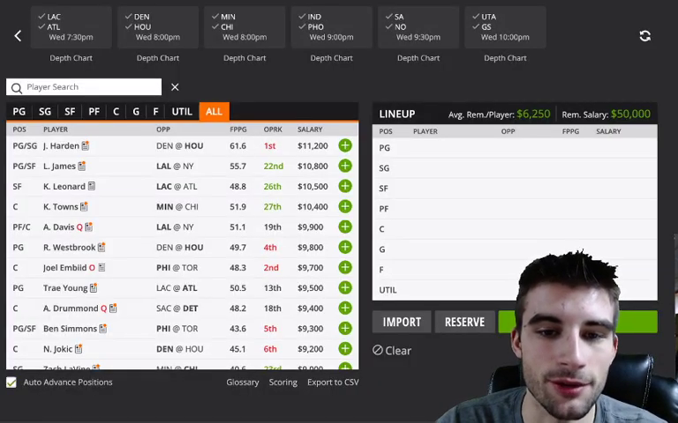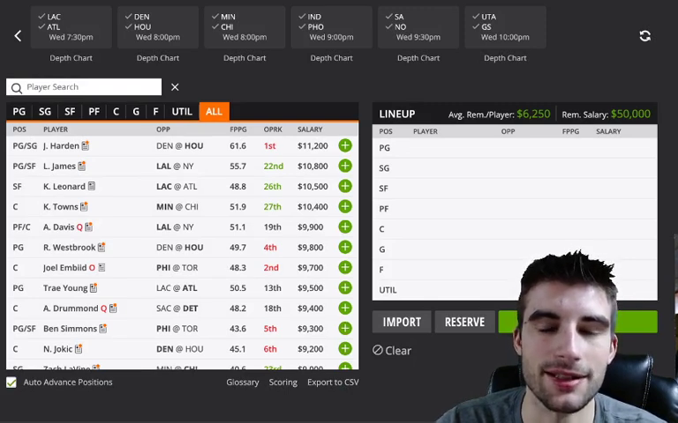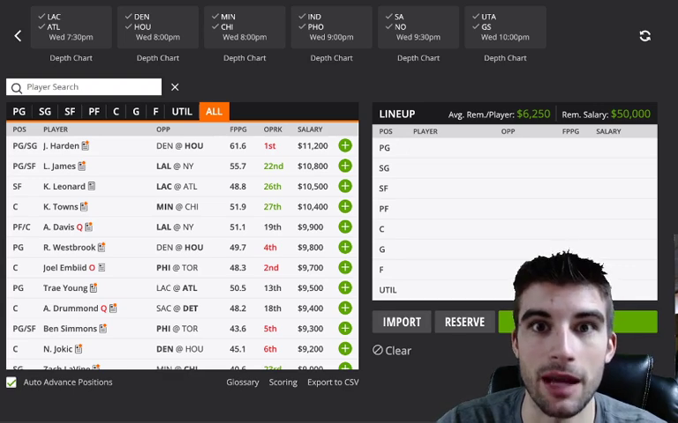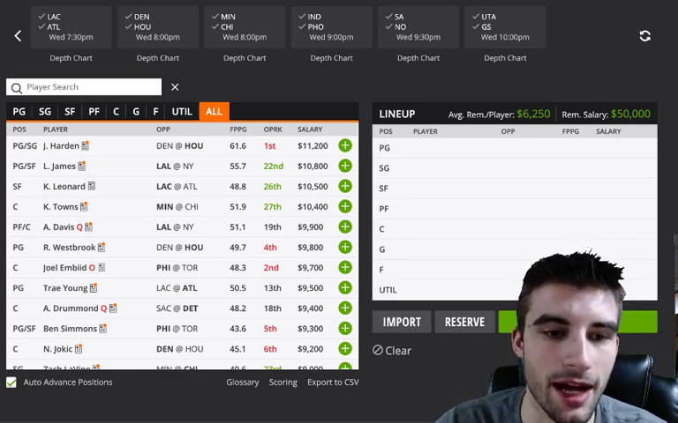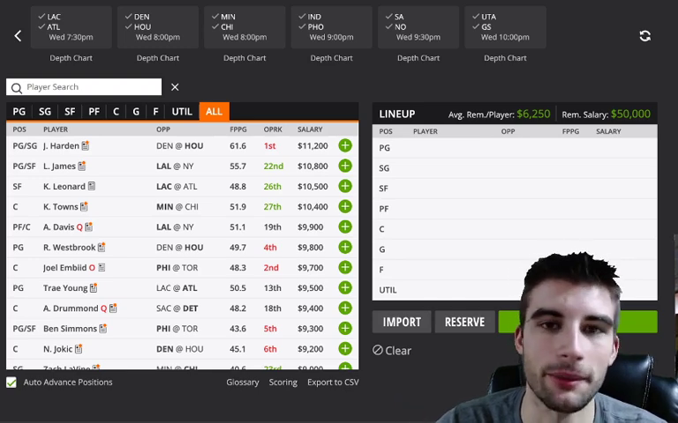I do expect Kawhi to sit for rest. It's just what he's been doing all season, which is a shame because it's a really good matchup versus Atlanta. But we'll talk about the secondary plays on the Clippers, which would now become main priority plays if Kawhi and Paul George both happen to be out, or if one's out. Either way, I'll talk about that during this slate.